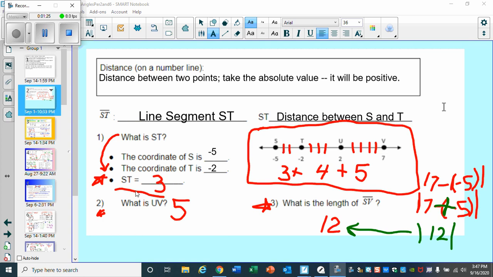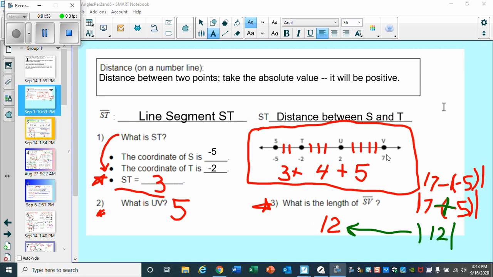Now, similarly, UV is 1, 2, 3, 4, 5 steps. So UV is 5. So that was for the second problem. And overall, from S to V, 3 from S to T, plus another 4, T to U, and another 5 from U to V. So 3 plus 4 plus 5 is 12.